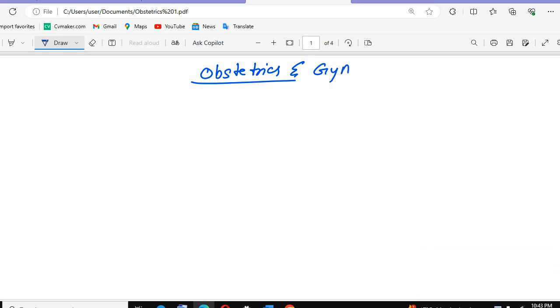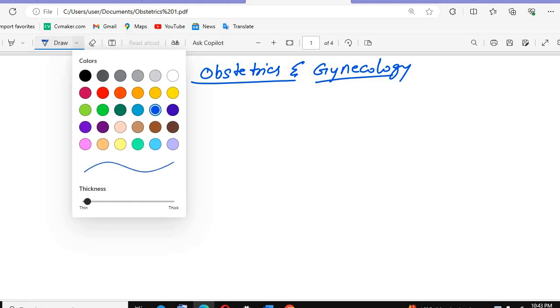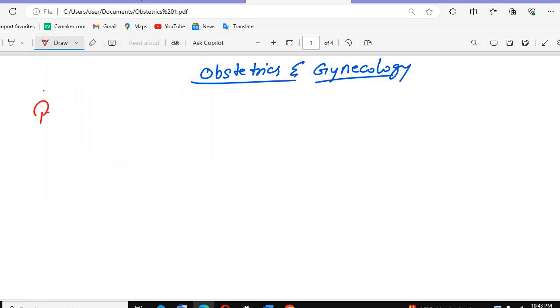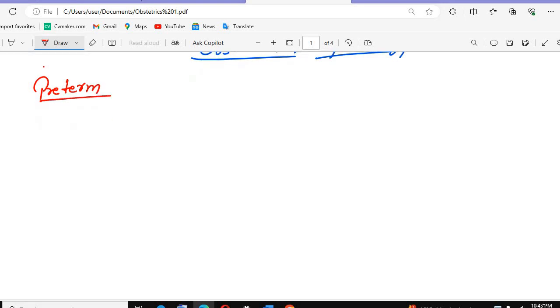Okay, so let's discuss the obstetrics and the gynecology part. Whenever we discuss the gynecology parts, we discuss about the obstetrics. In the obstetrics, we discuss about the pregnancy and the terms related to the pregnancy. I told you already these things, but this is the obstetrics part, so let's do it once more time.